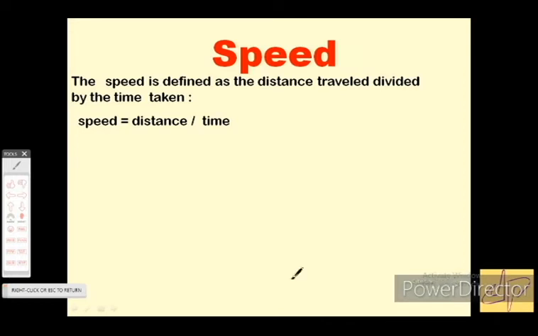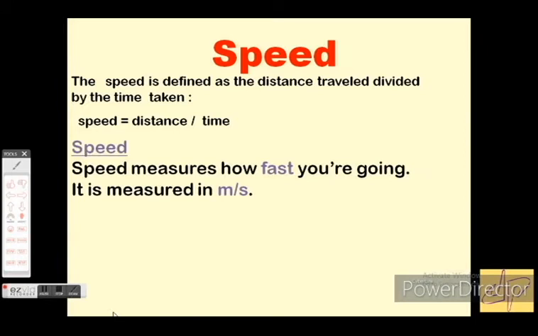In simple words, we can say speed equal to distance by time. What does speed measure? Speed measures how fast you are going. The SI unit of speed is meter per second.